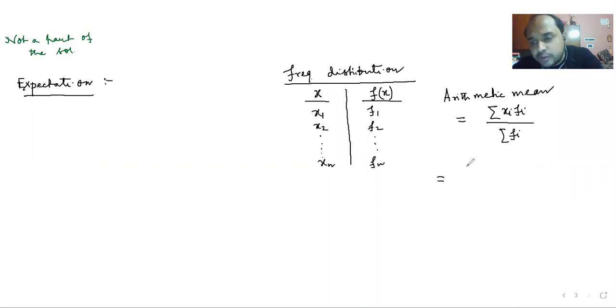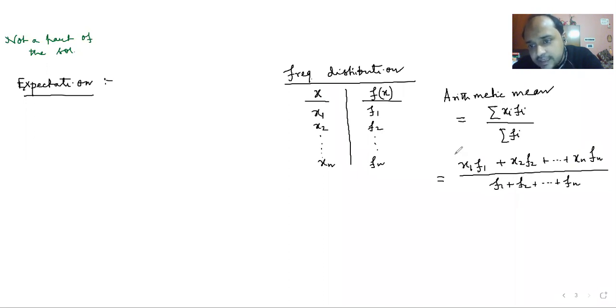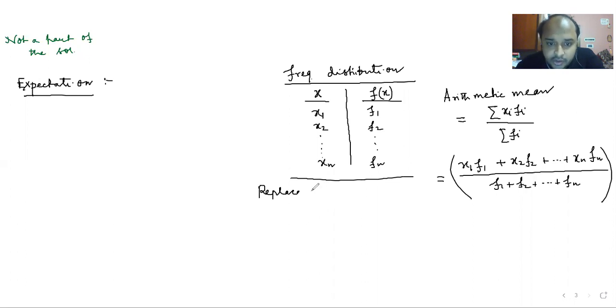So what we do is multiply the value with the frequency: x1 f1, x2 f2, up to xn fn, and then divide the entire thing by f1 plus f2 plus ... fn. This is our arithmetic mean. Now what will happen if we replace all the frequencies by probabilities?